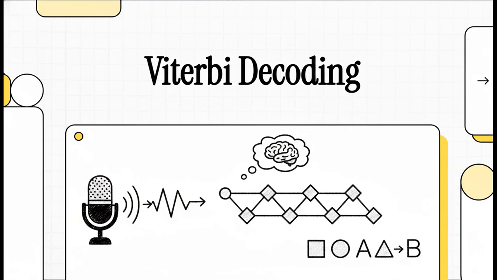All right, let's dive right into this. Have you ever wondered about the actual algorithmic magic that happens the exact millisecond you finish speaking into your phone and it just instantly types out what you said? Well, welcome to this explainer. Today we're decoding Viterbi Decoding, which is basically the incredible mathematical engine that powers inference in automatic speech recognition.